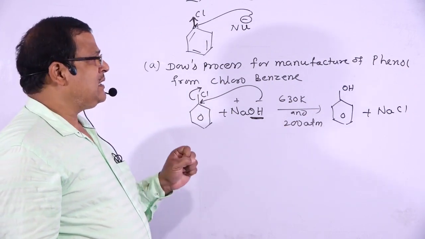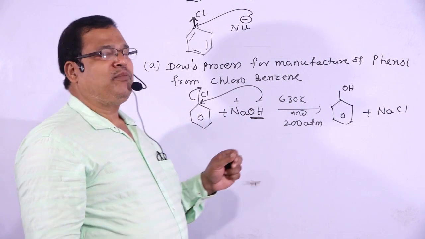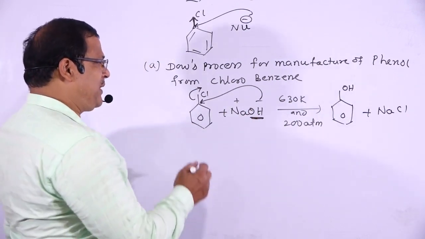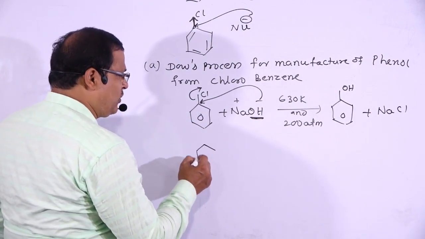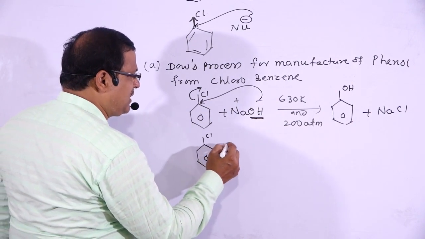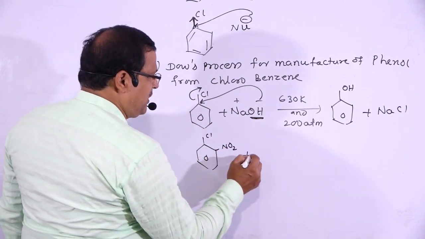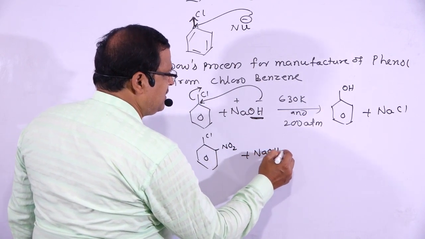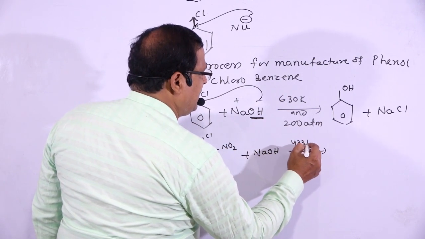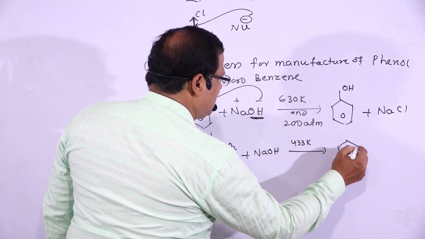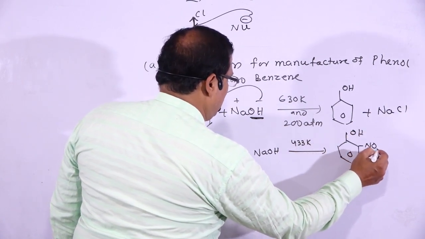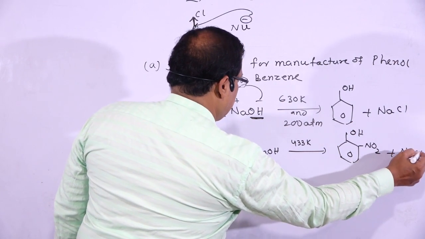Next, we will analyze the presence of minus I groups and how that affects the rate of the reaction. So the presence of minus I groups in chlorobenzene: chlorine, with an ortho NO2 group, plus NaOH at 433 Kelvin. There is the formation of ortho-nitrophenol and NaCl.